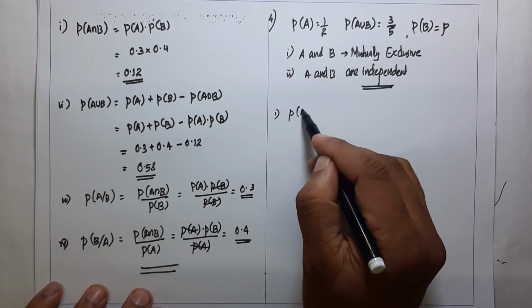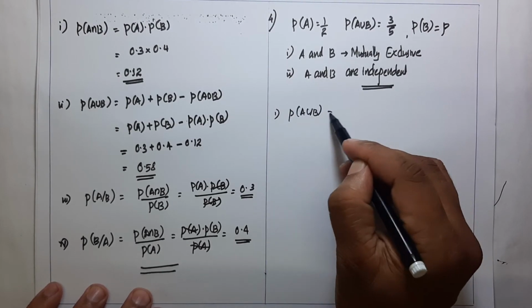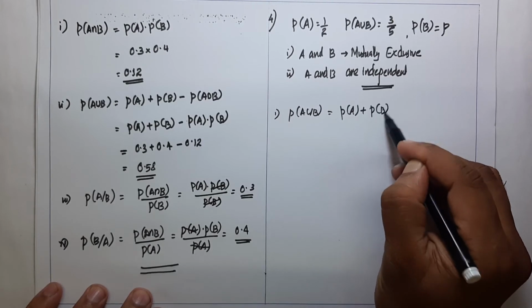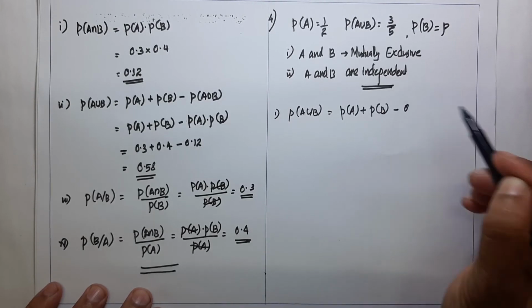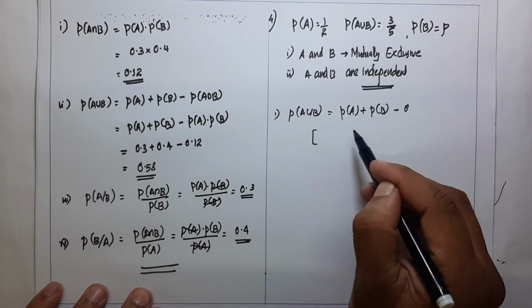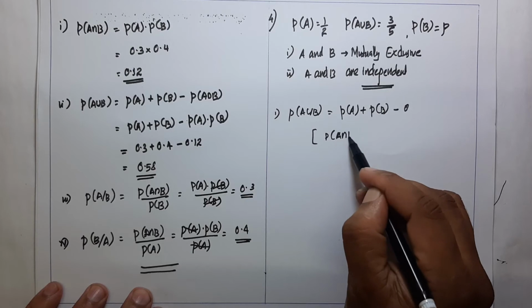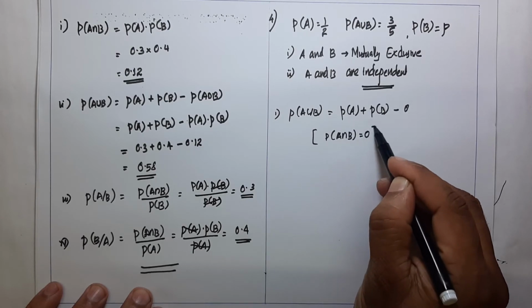Here, first of all, you write the formula P of A union B is equal to P of A plus P of B minus P of A intersection B. Because A and B are mutually exclusive, P of A intersection B is equal to 0.